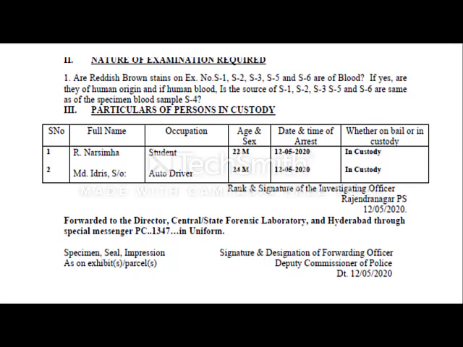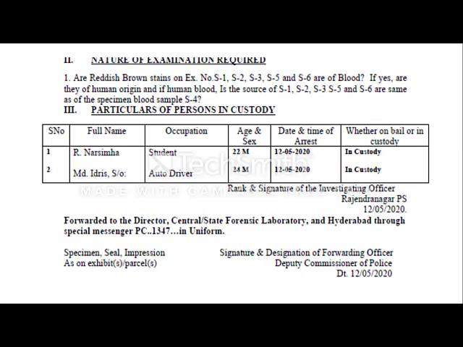So this column precisely will give a series of questions from the investigating officer, and in this particular case it's relevant to put questions like, are reddish brown stains on exhibits S1, S2, S3, S5 and S6 blood? The answer is yes. Then are they of human origin? And if that also seems to be positive, then of course the blood grouping. And the relevant question again will be, is the source of S1, S2, S3, S5 and S6 the same as that of specimen blood sample S4, that is the victim's blood collected during the postmortem.